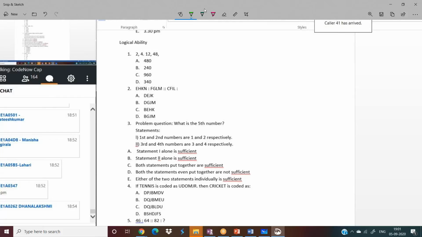Guys, I want to take a special class on data sufficiency. I love this concept. From reasoning, many of the students like blood relations. Many of you might like directions, but as a trainer, I love data sufficiency, because in data sufficiency all the questions look alike, and we feel that this is a very simple question. We say this is the answer, but that answer will be wrong.